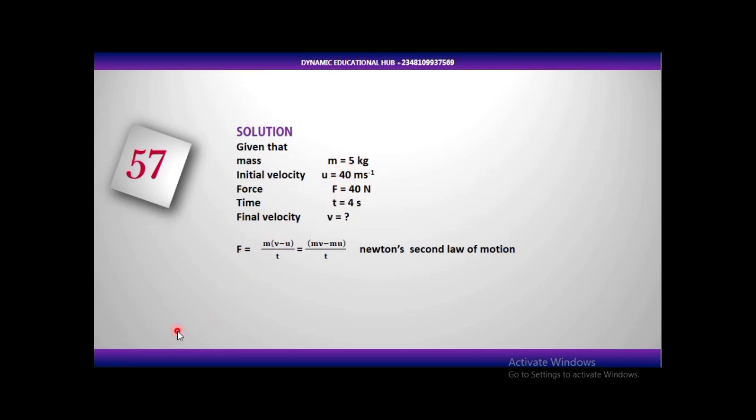Since we know the mass, we know the initial velocity, and we already know our force. This is the force over here, and this is our force. So we know our time. What we are left to do now is find our velocity. If you cross multiply, you are going to get Ft equals mv minus mu.